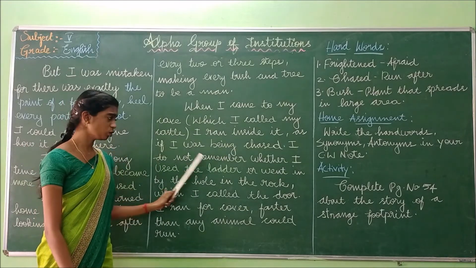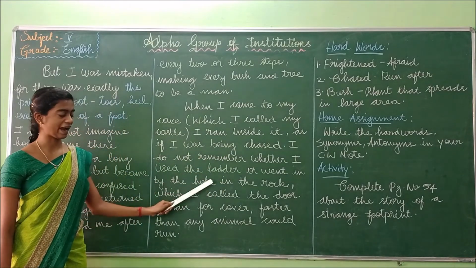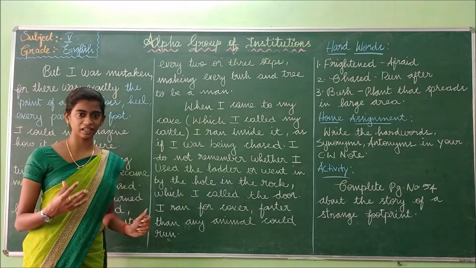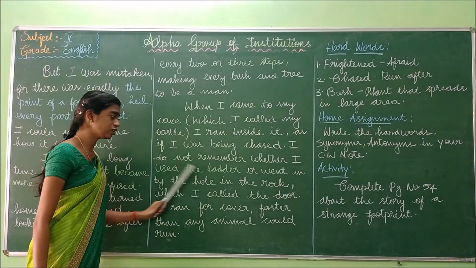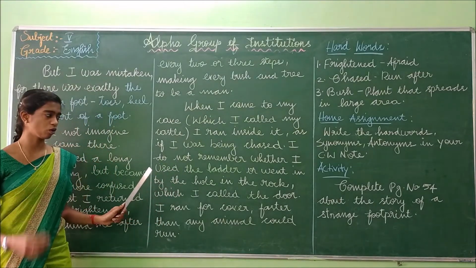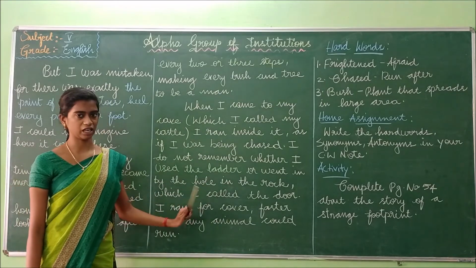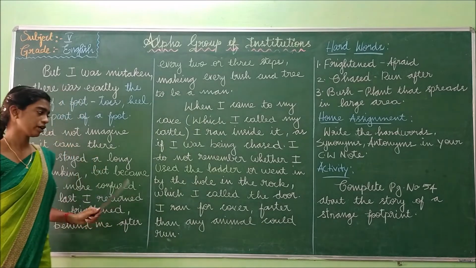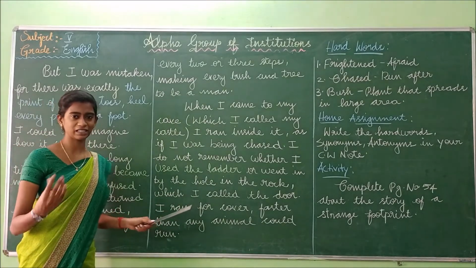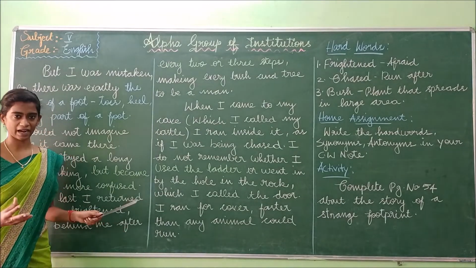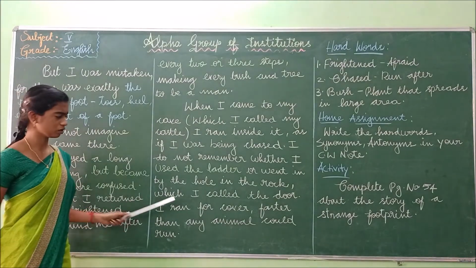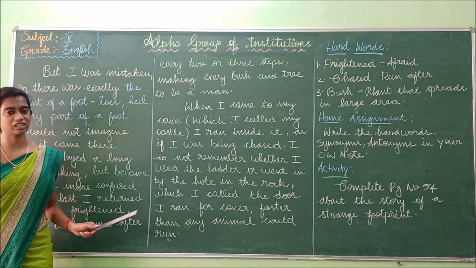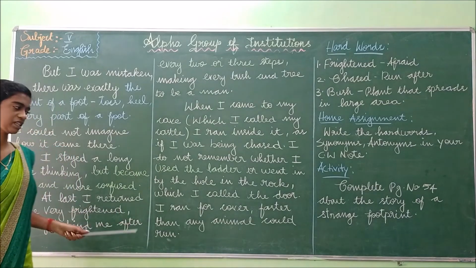I do not remember whether I used the ladder or went in by the hole in the rock. So he doesn't know how he went inside the cave. He thinks to himself whether he used the ladder to go inside or went in by the hole in the rock. So the cave has a hole, and through the hole only we can go. He doesn't know whether he used the ladder or the hole to go inside, which I call the door. So the hole of the cave is called the door by Robinson Crusoe.